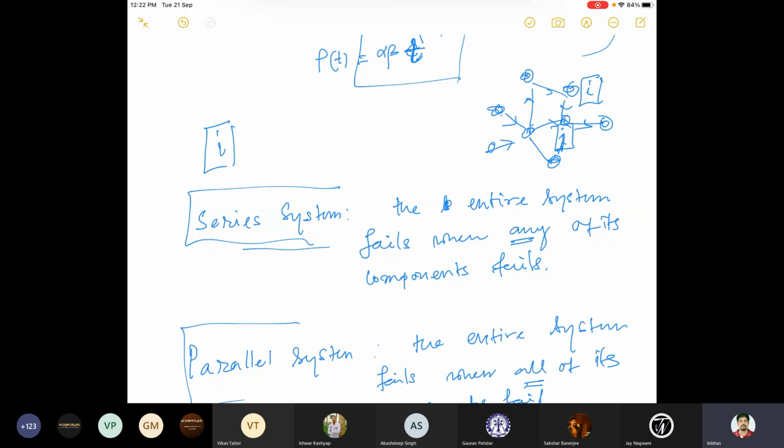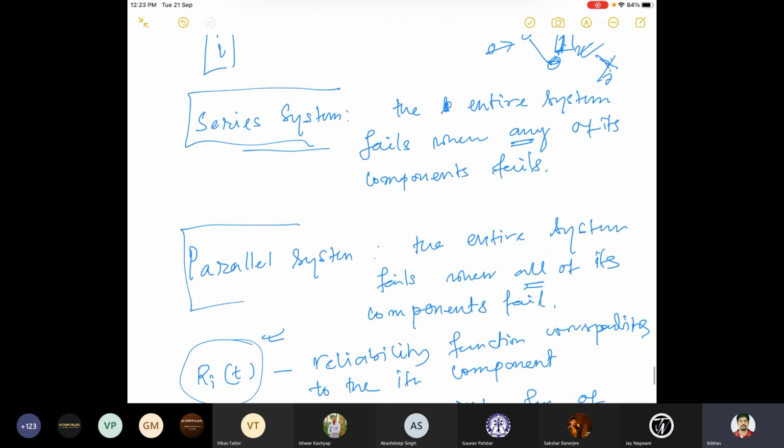For example, x_i denotes the failure time here and x_j the failure time there, but they are not independent. So failure of one component depends on the other one. Then the question will be how it is dependent, and so on. That will be a very different study.